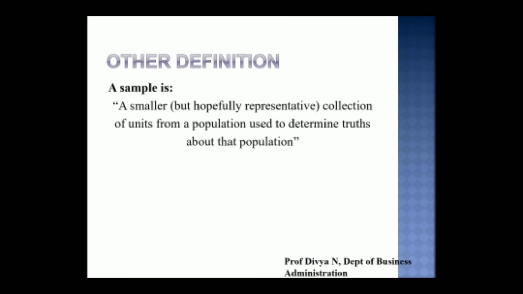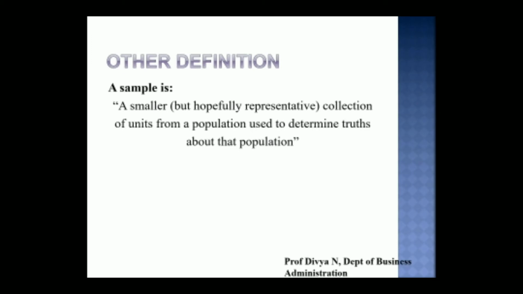To go with another definition, a sample is a smaller but hopefully representative collection of units from a population used to determine truths about the population. So a sample must always be representative of the entire population.